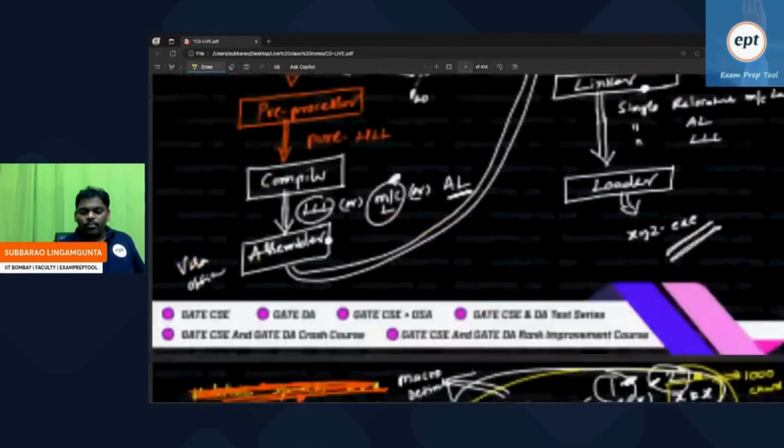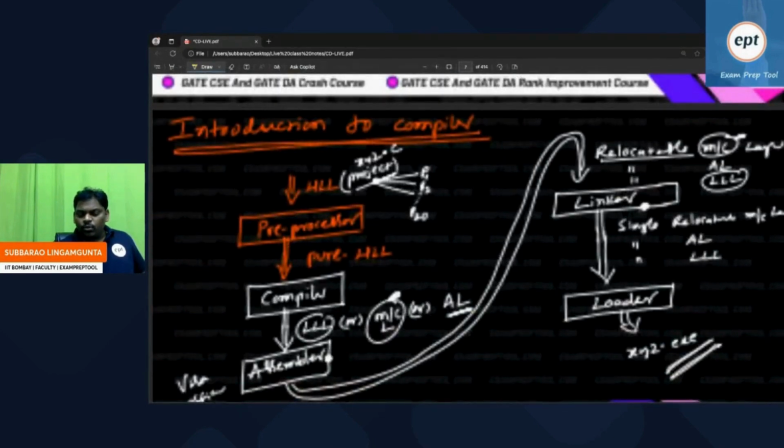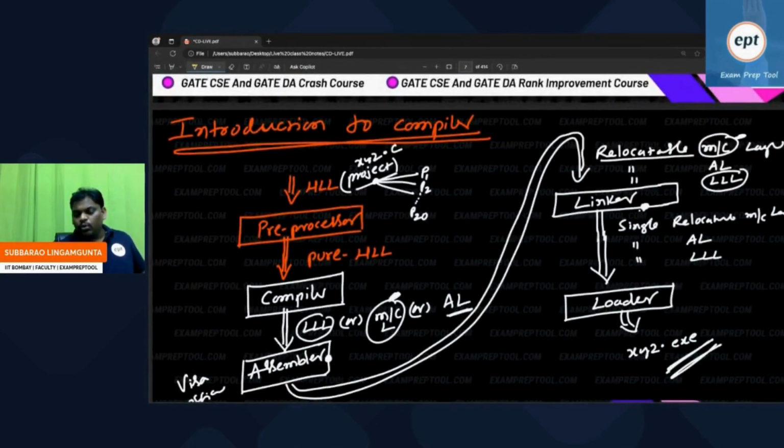Right. So remember everyone, the preprocessor doesn't do any calculation. It will do only substitution. The preprocessor doesn't do any calculation. It will do only substitution.